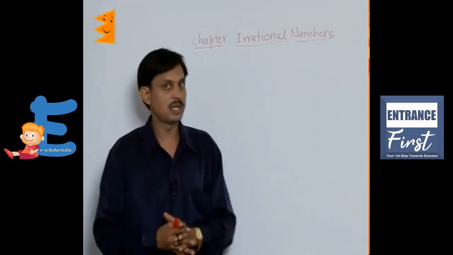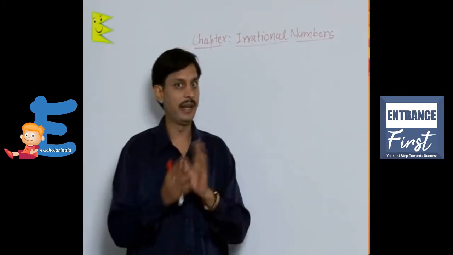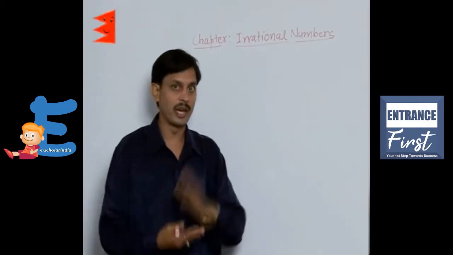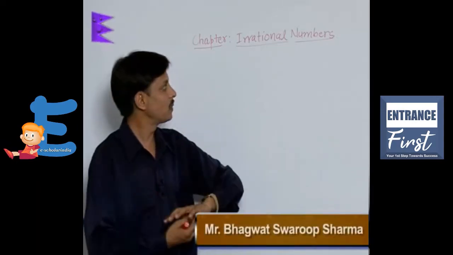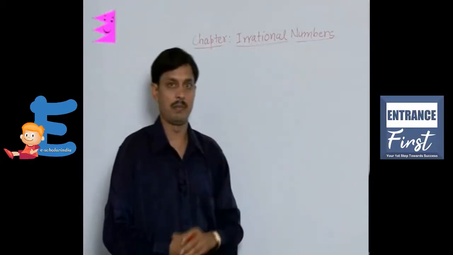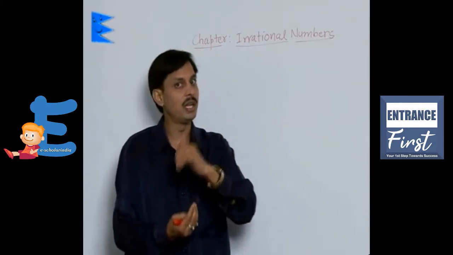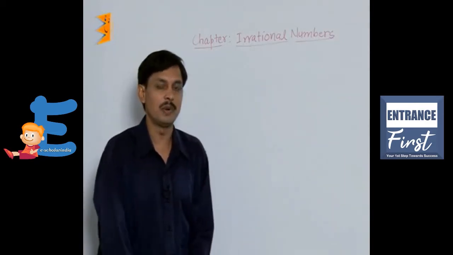In the number system, two types of numbers come, that is real and imaginary. In the real numbers there are again two types, rationals and irrationals. Now I will tell you something about irrational numbers, or you can say operations on the irrational numbers. What kind of operations are possible?